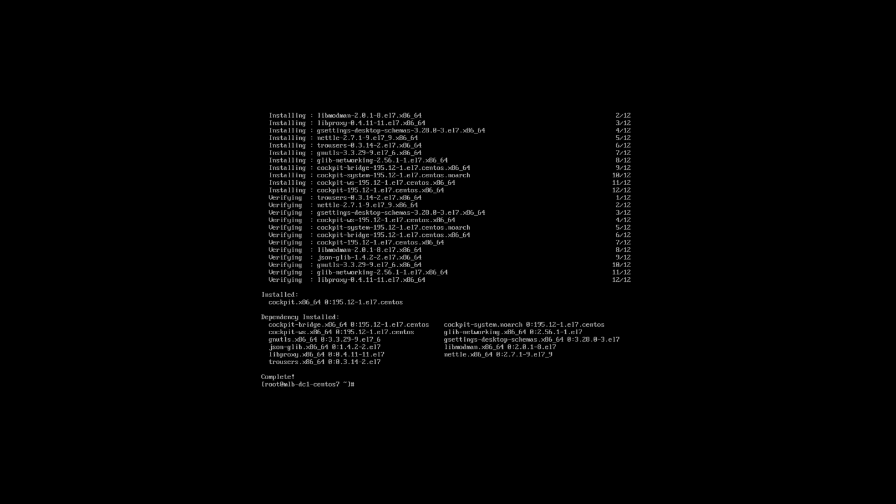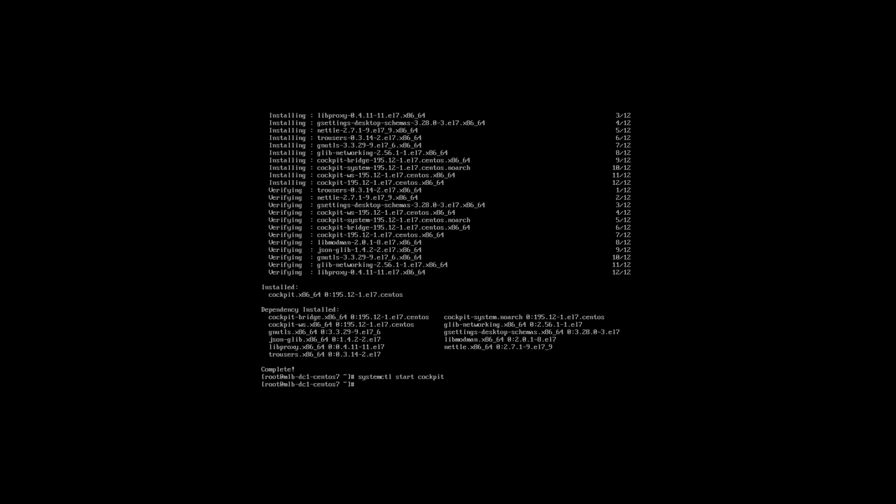So I'm going to start the Cockpit service using systemctl start cockpit. At this point, if you are getting any error, that means you can't start Cockpit. You have to check why you are getting that error.